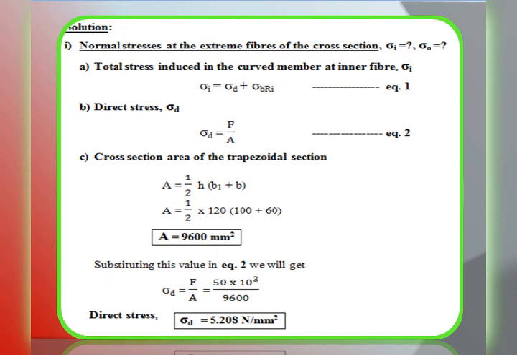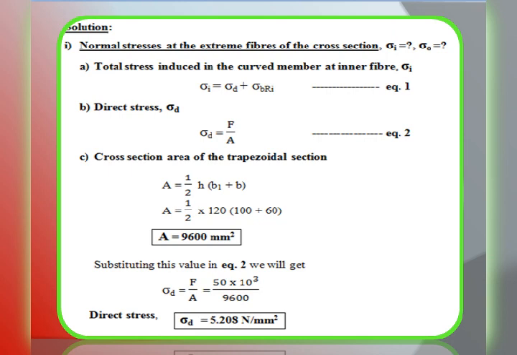Now, we will move on to the solution. The first unknown we have to find, that is normal stress at the extreme fibers of the cross section, that is sigma i as well as sigma naught. Now, we will consider the inner fiber first, inner surface or inner fiber. Total stress induced in the inner curved member at inner fiber R i is equal to direct stress, that is tensile, sigma d, plus bending stress, which is also tensile in nature, sigma b R i. We will call this equation number 1 for time being.